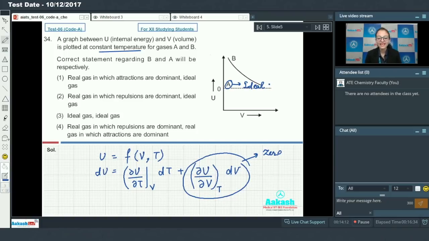अगर हम गैस B में देखते हैं, and if we talk about compression, जैसे वॉल्यूम कम हो रहा है, इंटरनल एनर्जी बढ़ रही है. मतलब the gases have dominant repulsion forces. So B is a real gas with repulsion forces dominant. So answer is option 2.